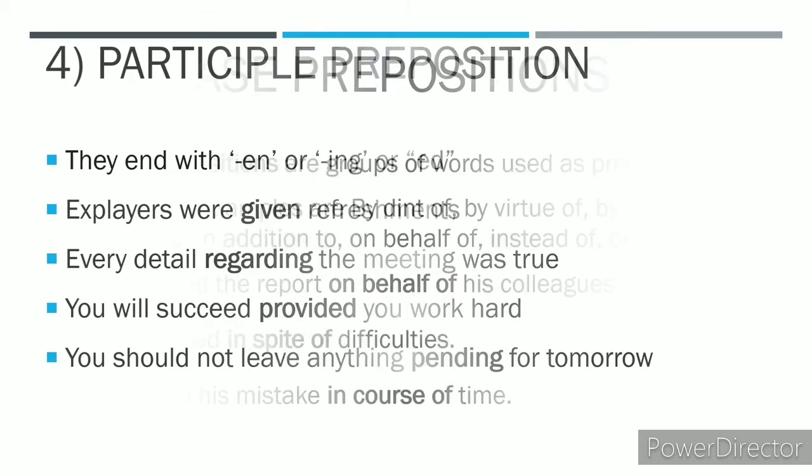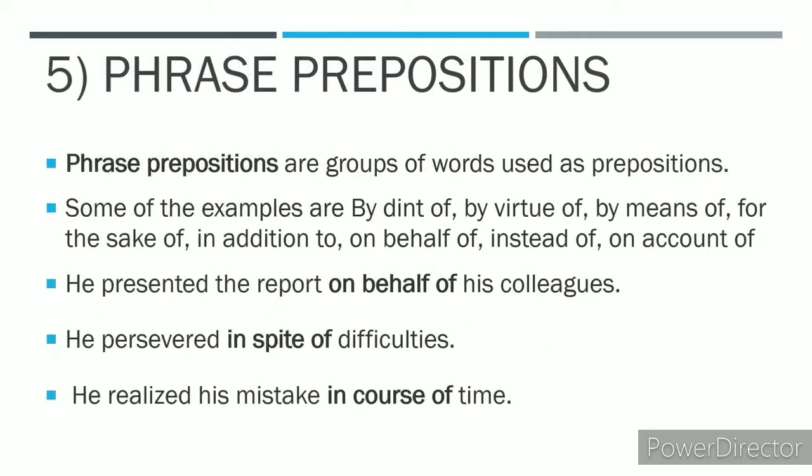Now let's have a look at the fifth kind of preposition, that is the phrase preposition. Phrase prepositions are a group of words used as prepositions. Some of the examples of phrase prepositions are by dint of, by virtue of, by means of, for the sake of, in addition to, on behalf of, instead of, on account of, and many others.